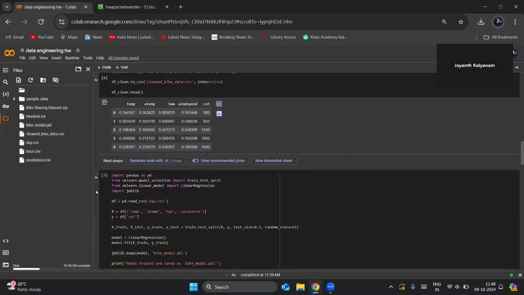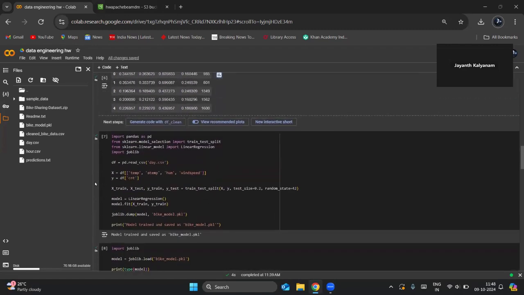Next, coming to the model, I used scikit-learn to build a linear regression model. The features like temperature, feels-like temperature, humidity, and wind speed are used to predict the target cnt, which represents the total number of bike rentals.